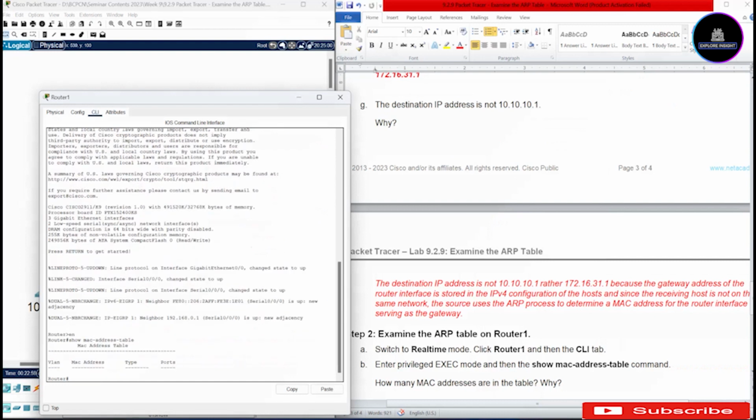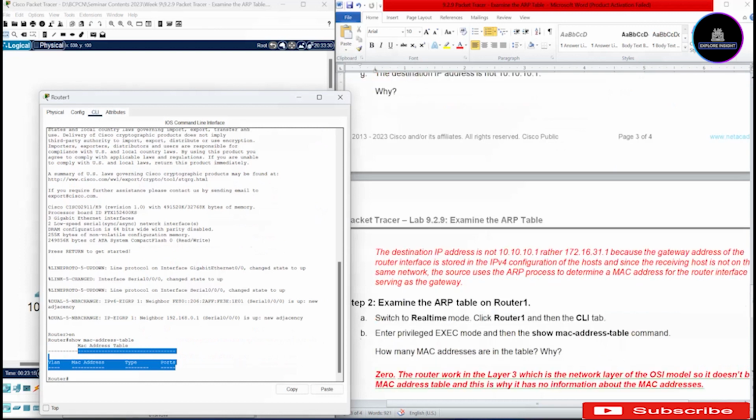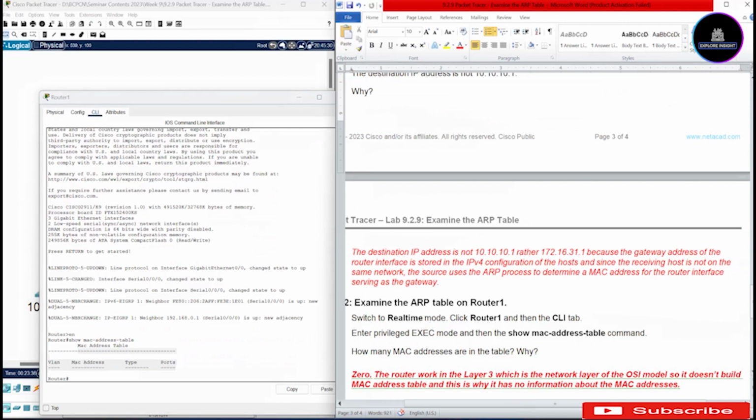Enter key. Now, what do you notice? How many MAC addresses are in the table and why? Can you see any information on the MAC address table? No, there are no MAC addresses in this table. And why? If you recall, the show mac address-table command is for the switch. The router works at layer 3, the network layer of the OSI model, which tells us about the IP addresses of the devices connected to it. So it doesn't build any MAC address table, and that is why we don't have any information on the MAC address table on the router.